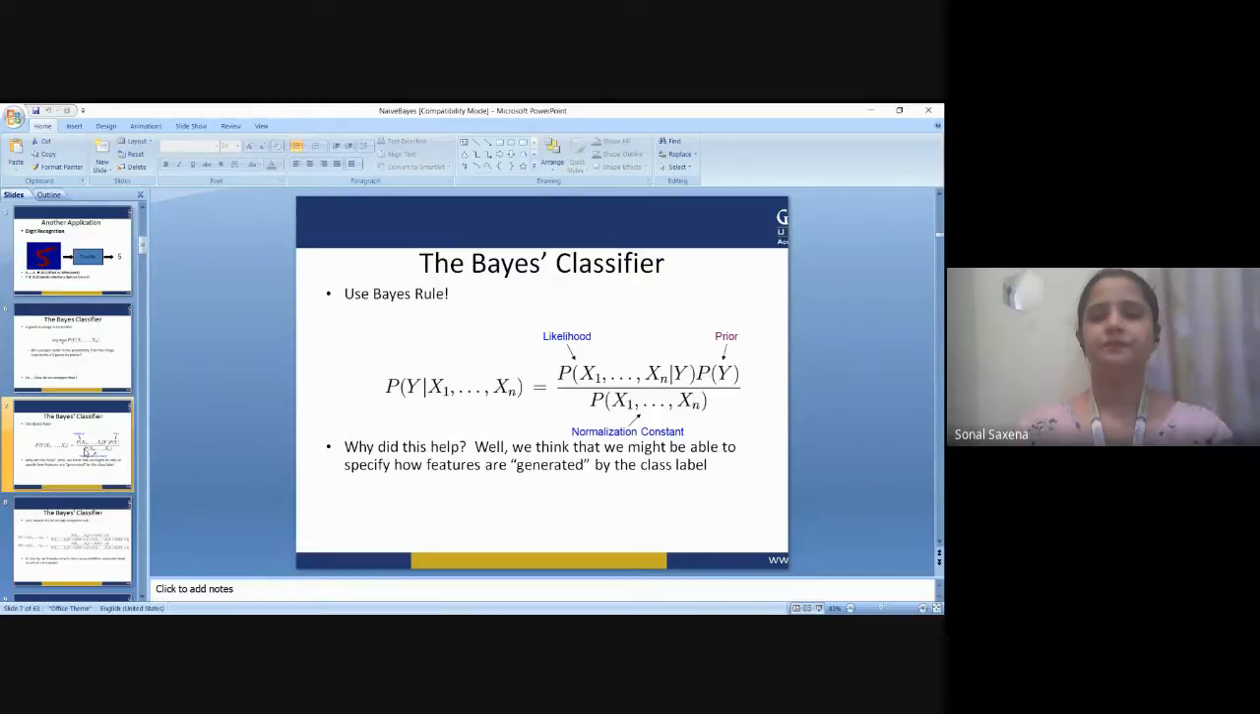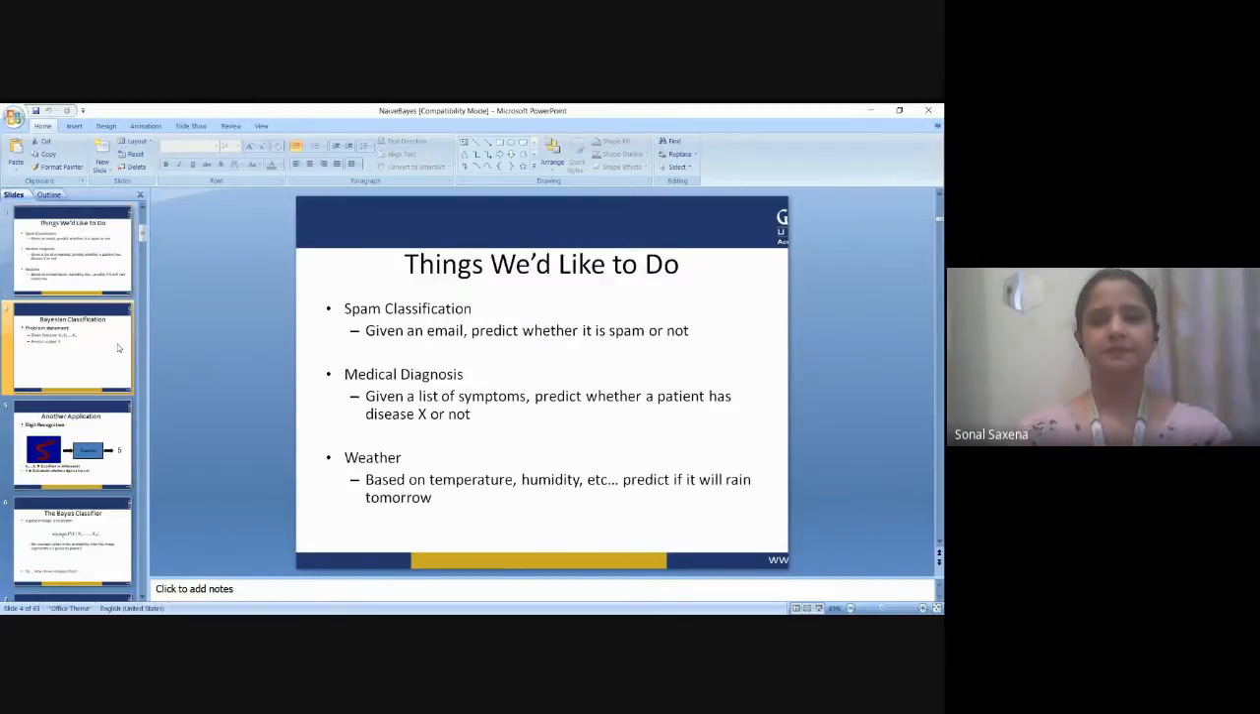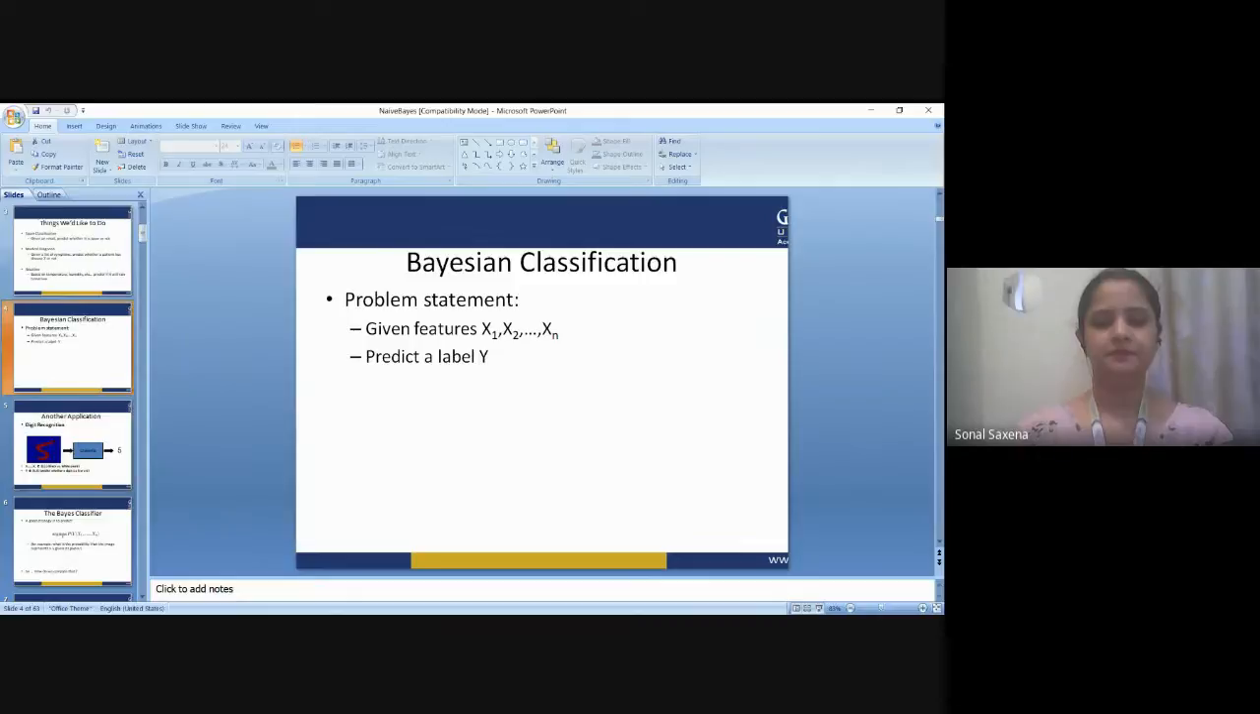You can see the likelihood of the event to occur, the prior events, and the normalization constant, right? So this is the algorithm. There you can see the formula for the class probability. Here, as I am showing the formula to you again, let me take it up.